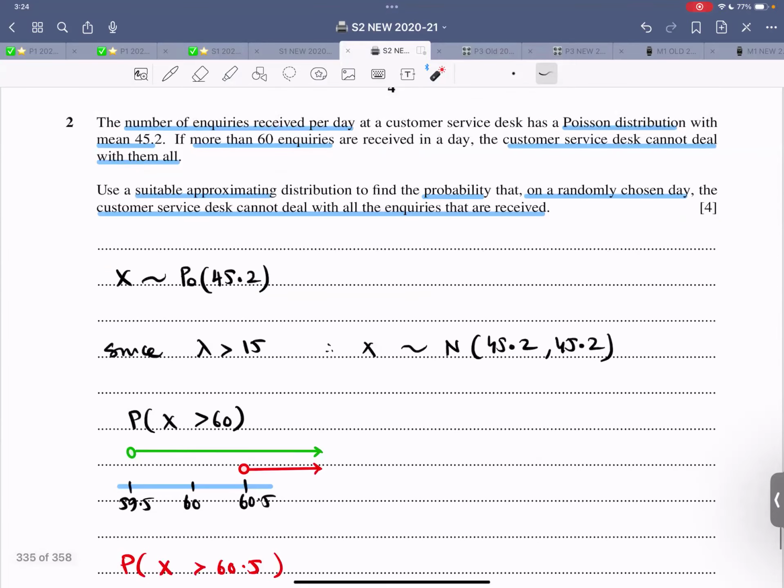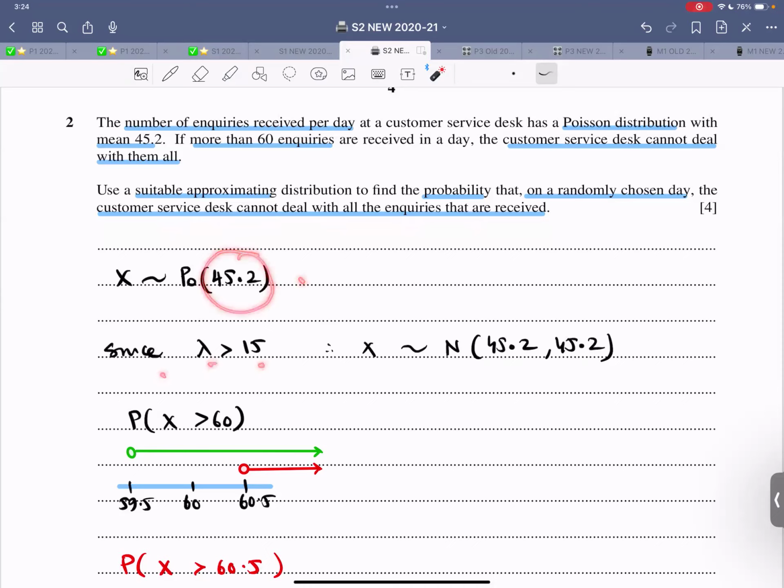Question number 2. It says the number of inquiries received per day at a customer service desk has a Poisson distribution with mean 45.2. If more than 60 inquiries are received, the customer service desk cannot deal with them all. So this is like the condition. Use a suitable approximation. It's already Poisson. Find the probability that on a randomly chosen day, the customer service desk cannot deal with all the inquiries. That is the mean number of occurrences.